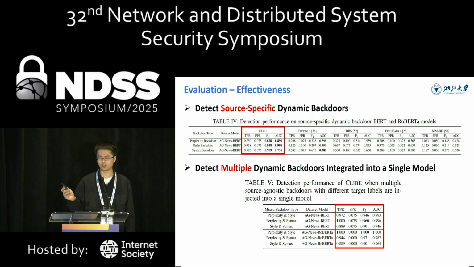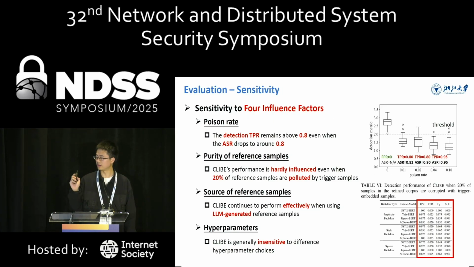So CLIBE is also effective in detecting source-specific dynamic backdoors. It also performs well when multiple dynamic backdoors with different target classes are integrated into a single model. We further analyze the sensitivity to influence factors. These factors include the Poisson rate, the purity and the source of the reference samples, and the hyperparameters. The detection performance remains largely unaffected by these influence factors.